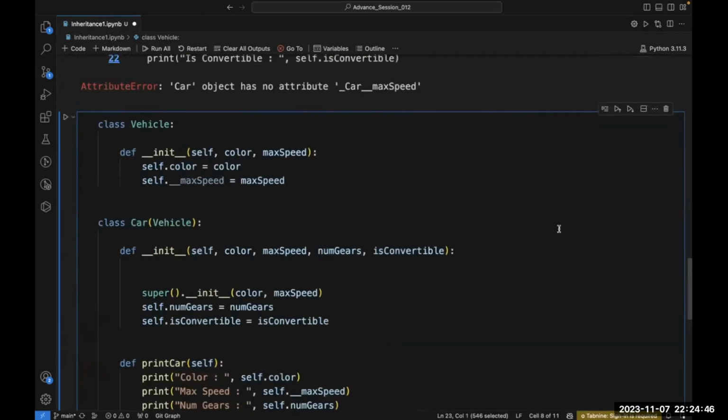Now there are two things called get. There are two properties.